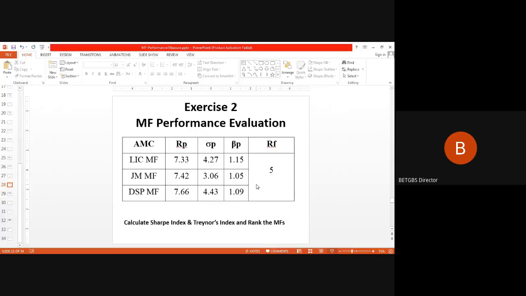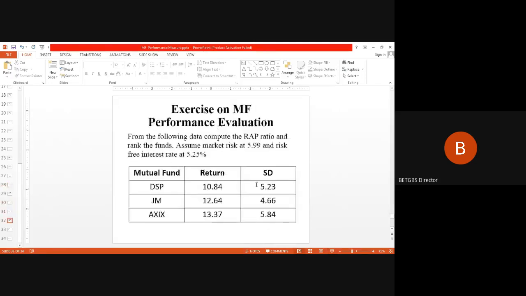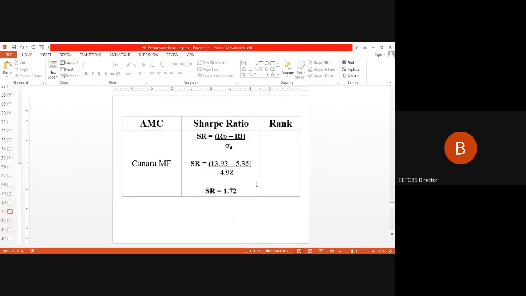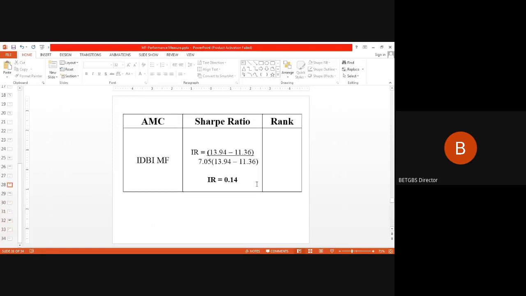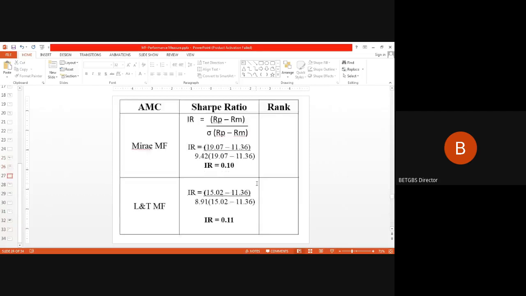Based upon this, we have to rank our ratios, and when we do this, we'll get to know where we stand.